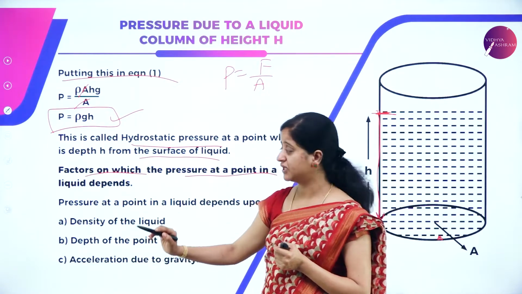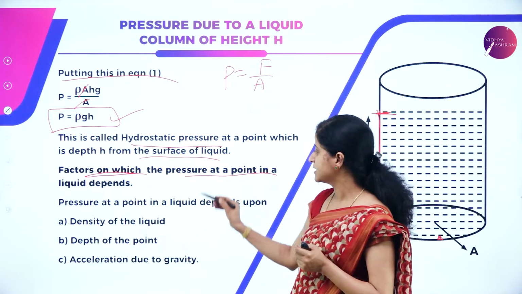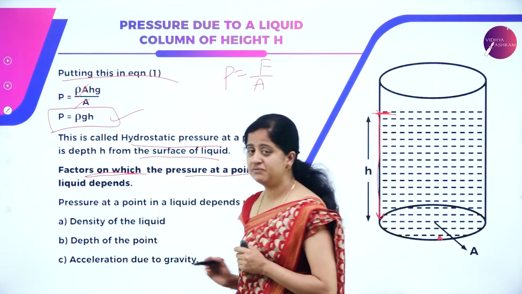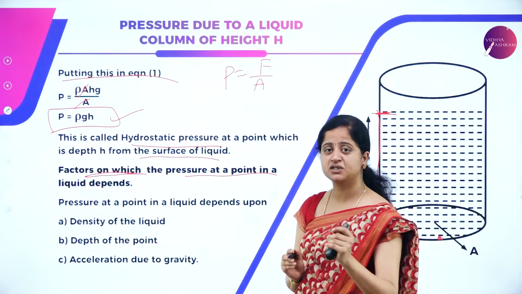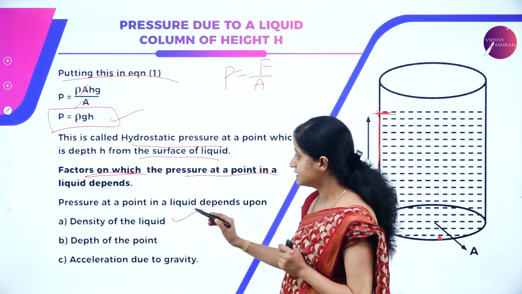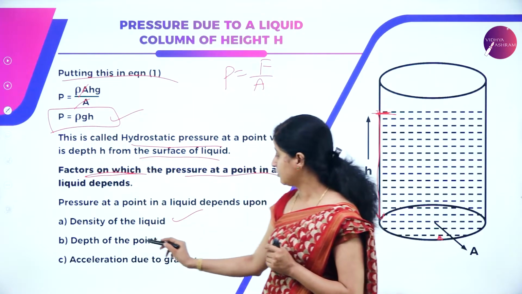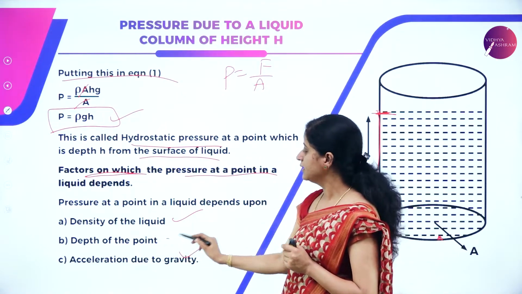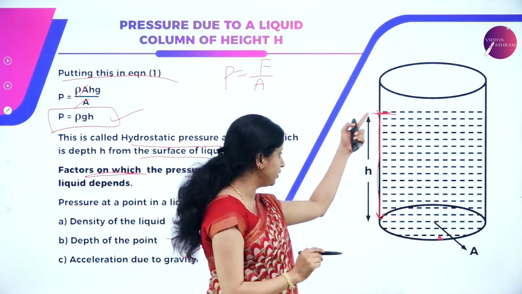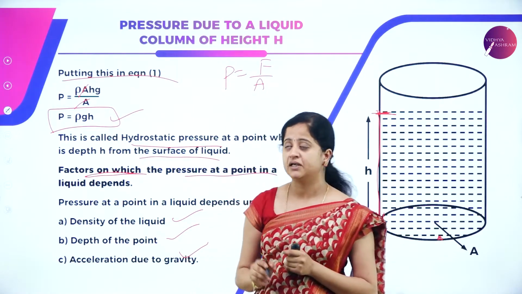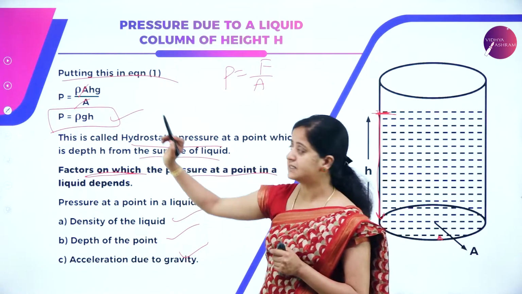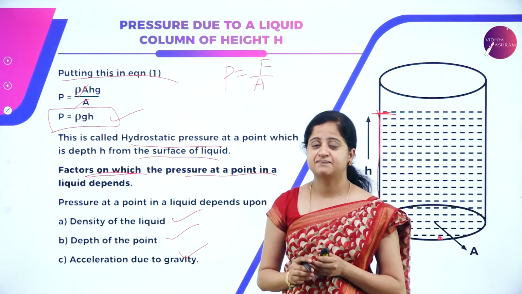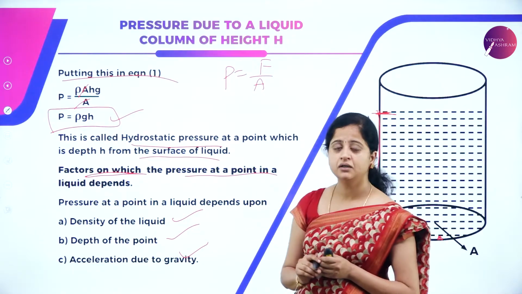From this expression, we can say what the factors are on which the pressure at a point in a liquid depends. Now, look at the terms. It depends on the density of the liquid because we have rho, and it also depends on the acceleration due to gravity, that is g. It also depends on the depth of the point, how far the point is from the surface of the liquid. So, it depends on density, acceleration due to gravity and the depth. This is the expression for the pressure due to a liquid column.